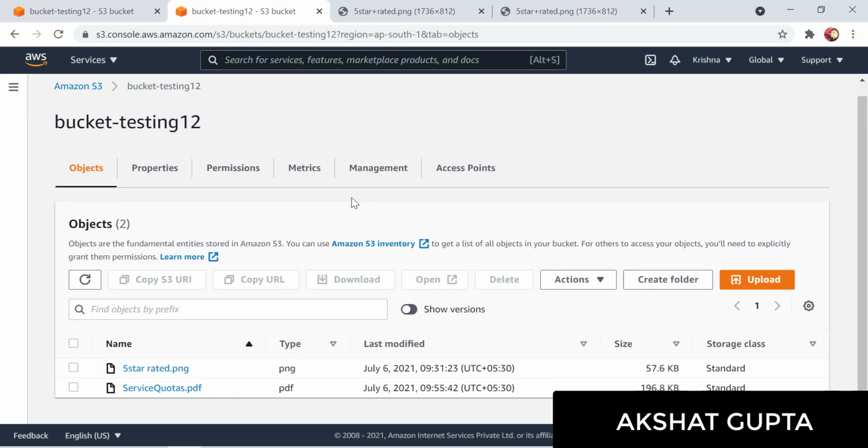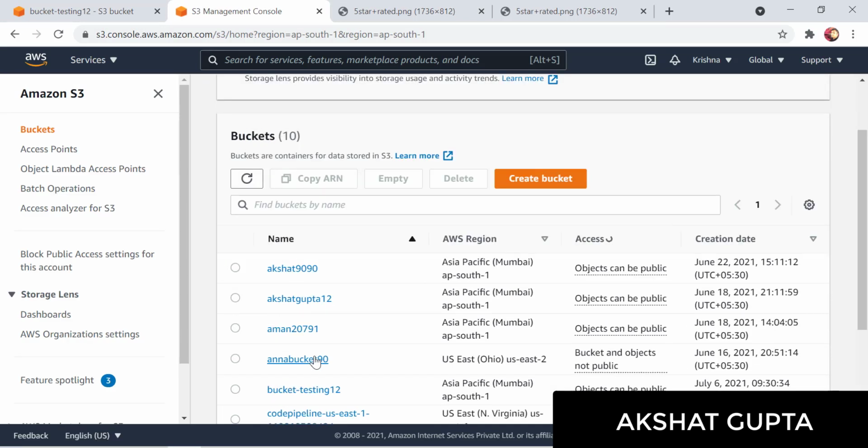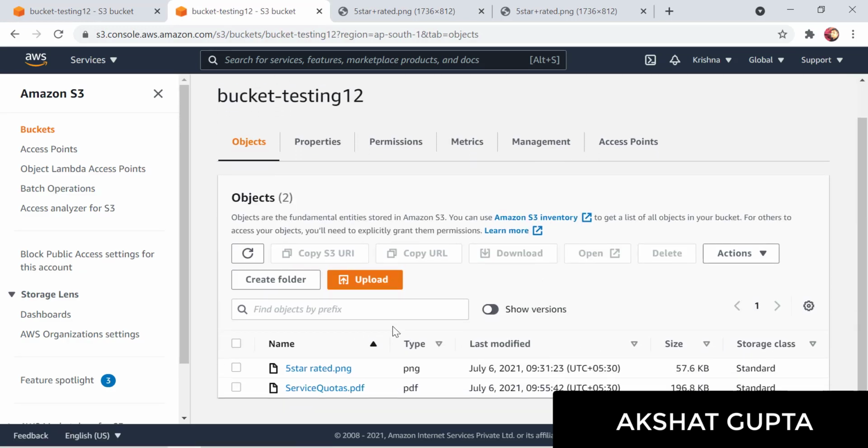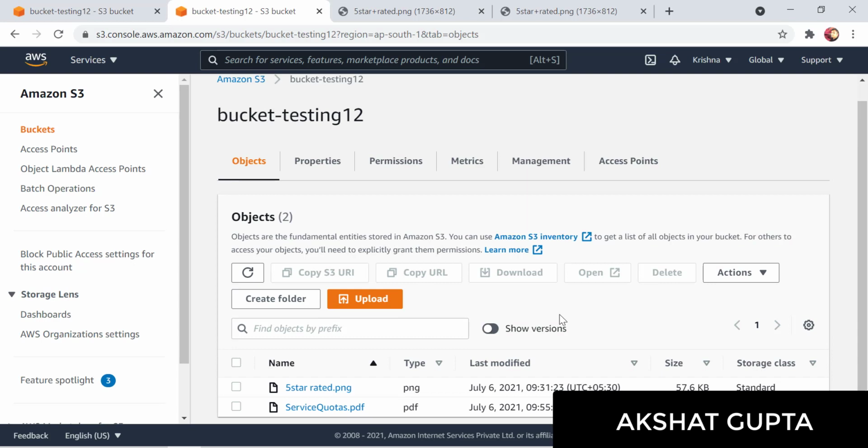Okay, my file is gone. There is no way, see, can you see? My file is actually gone. I cannot find my particular file. Let me just refresh it and show it to you. My file is gone. Now if I want to restore my particular file, what I need to do is,